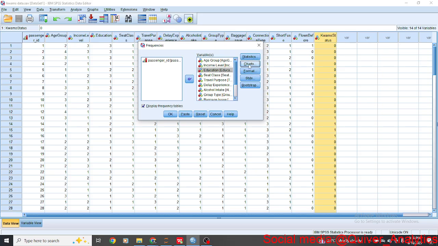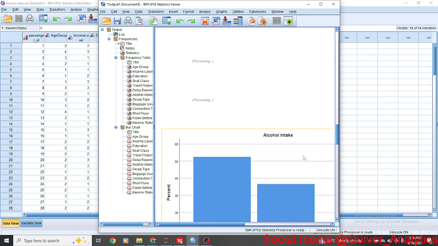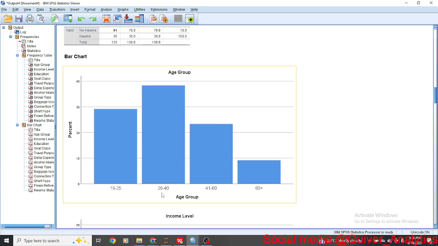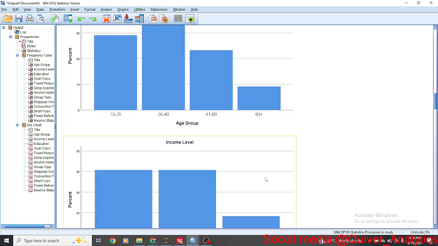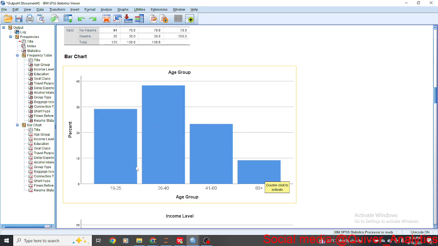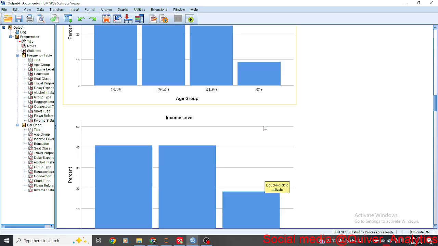So we've selected the charts, and okay, in SPSS we have the output view, and you can see the different charts for age group. We have the people of 26 to 40 years age group more than every other age group, followed by 18 to 25, then 41 to 60. Using this alone, the airline would know their passengers more. They have more middle-aged customers, followed by younger customers, then seniors.